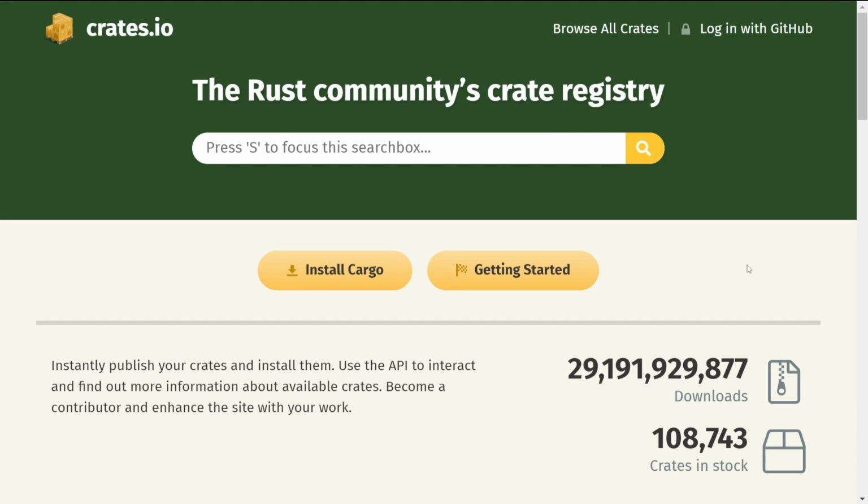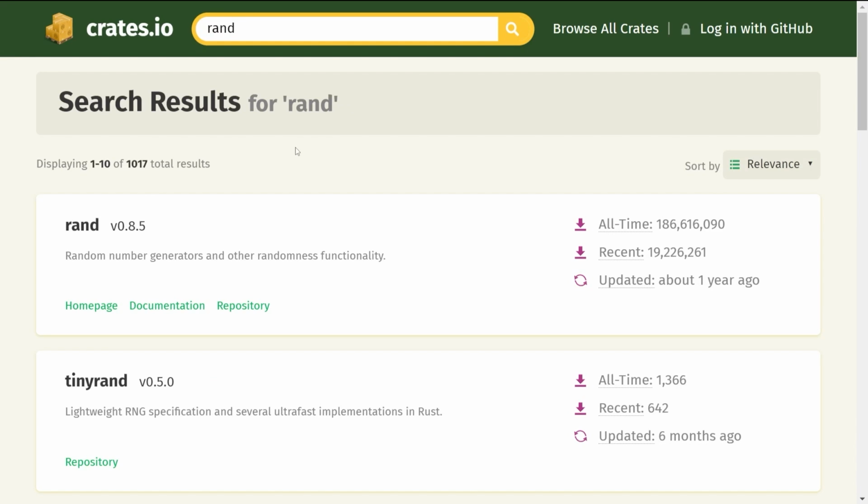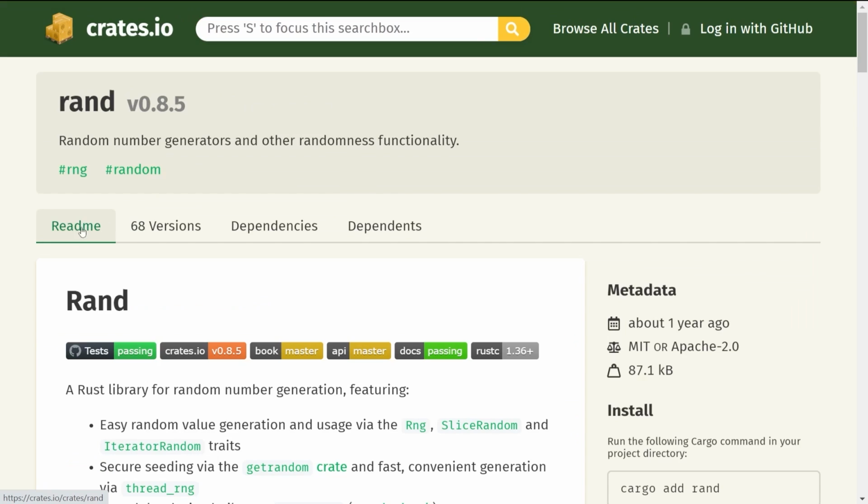A great website for finding out information about what are called crates or packages or libraries or dependencies is going to be crates.io. This is the website name right here. If we're looking for rand, we can come in here and just type in rand and hit enter, and it will give us the information that we need. Here is rand. It's on version 0.8.5. That is the dependency that we had to put into our TOML file in order for this to work.